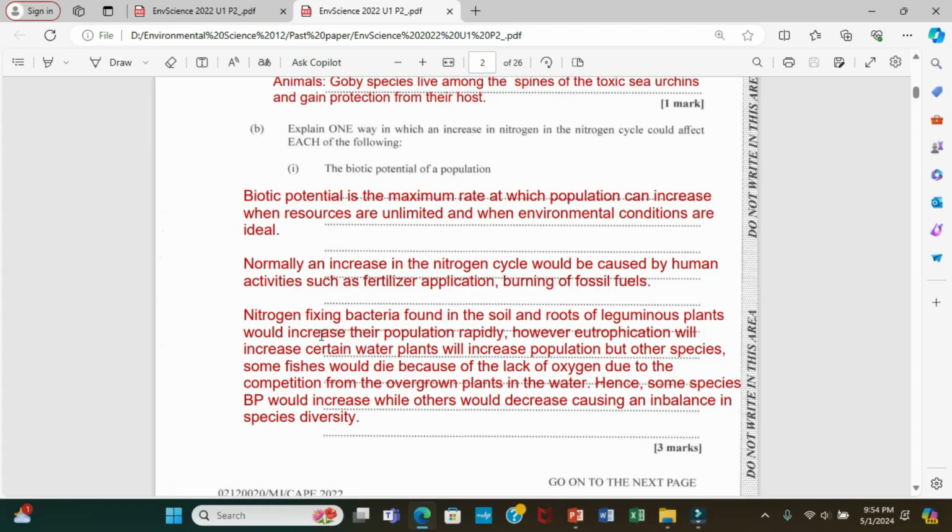Now, the more nitrogen that is added to the cycle that exists already, these bacteria would benefit. In so doing, the more nitrogen gas you have, the more nitrates that can be formed, and so you will have more nutrients being produced in the soil.